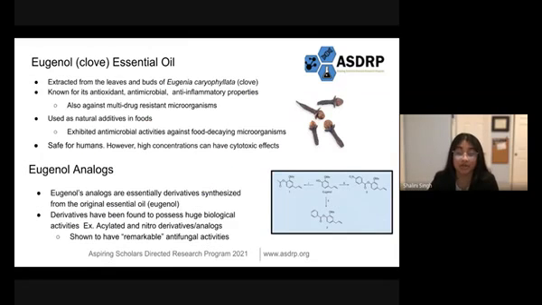Going over eugenol, this is why scientists start to look for natural resources as alternative drugs. Essential oils have antifungal, antitoxic, and antibacterial properties. And when they're compared to synthetic drugs, the fungi will not be able to develop resistance to essential oils over a period of time, and essential oils are safe for humans. However, it's important to note that eugenol in high concentrations could have cytotoxic properties. The FDA and WHO specified an uptake limit per day of up to 2.5 milligrams per kilogram of body weight for humans.